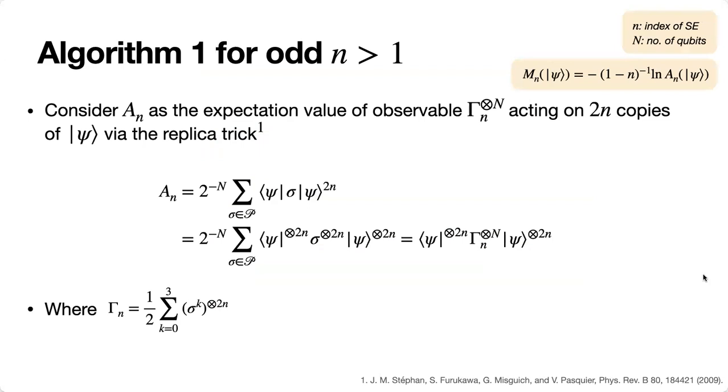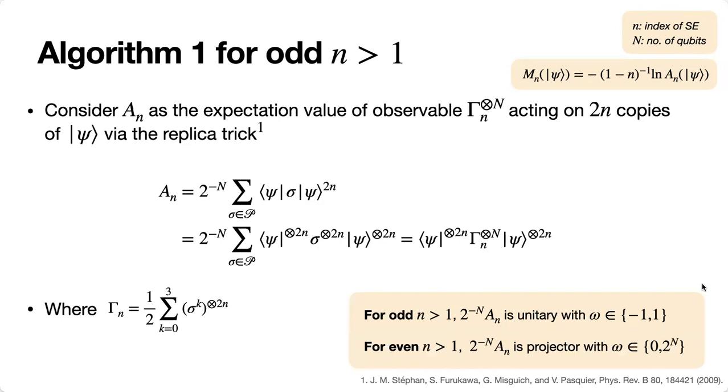I will firstly introduce algorithm 1, which can efficiently measure SE for odd n greater than 1. So firstly, we consider A_n as the expectation value of this observable Gamma using the replica trick. By that, I mean we've expanded the powers of the state as tensor powers. And we've introduced Gamma, which now contains the summation over the exponentially many Paulis. So instead of summing over exponentially many Pauli operators, we can evaluate a single operator over multiple copies of the state. And that's why we've used the replica trick.